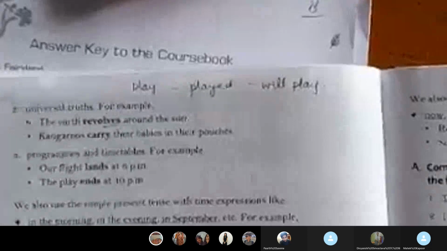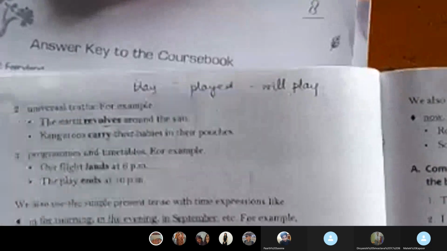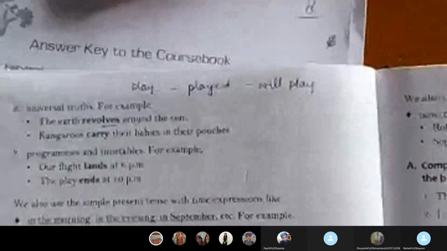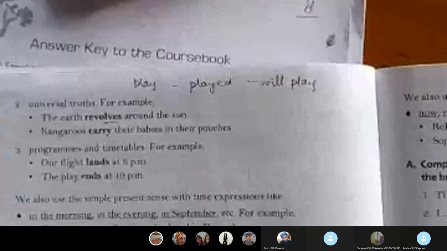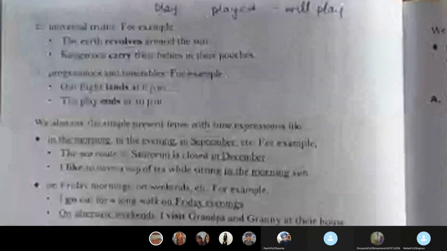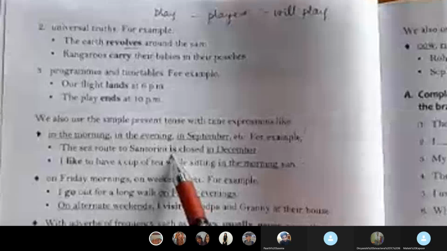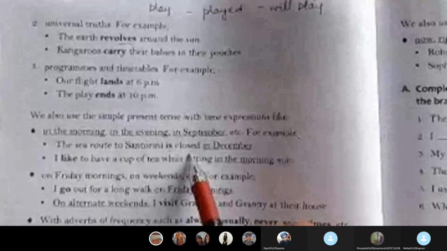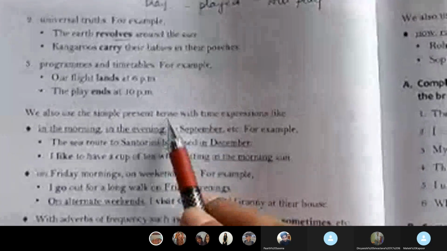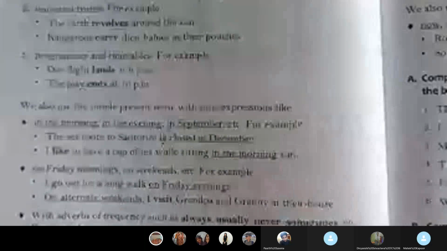We also use simple present tense with time expressions, like when we are talking about time. In the morning, in the evening, in September. Example: the sea route to Santorini is closed in December. Is is the word which is telling you that it is in the simple present. Closed is not.